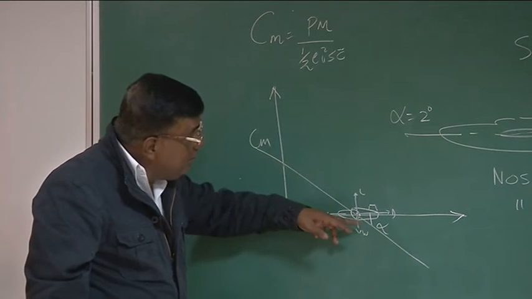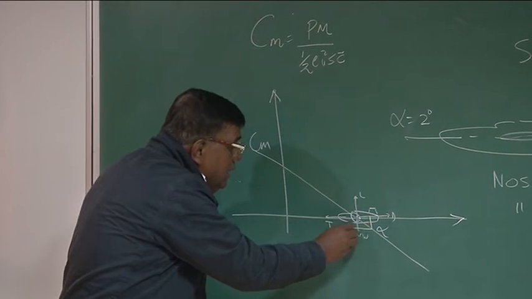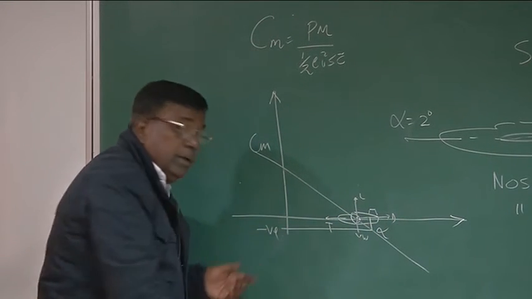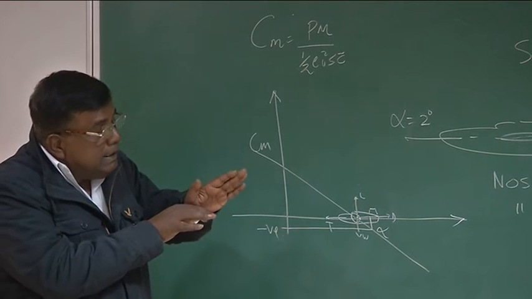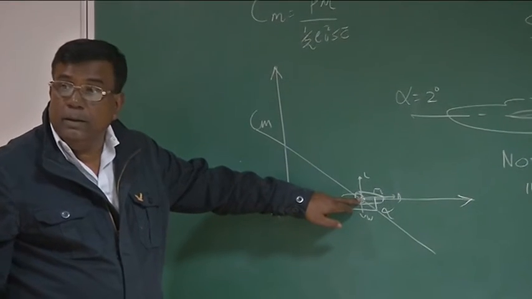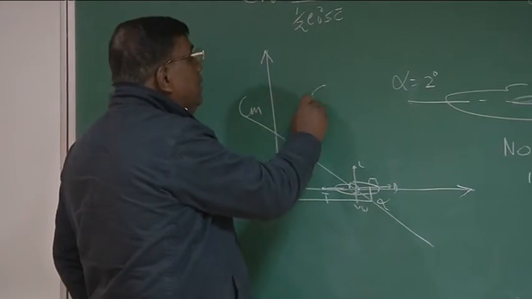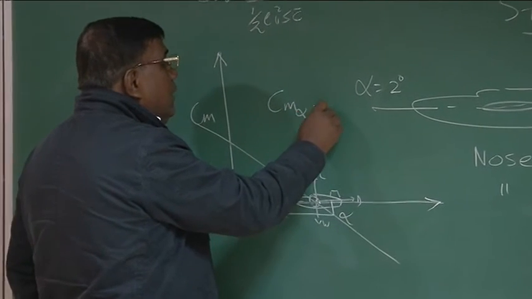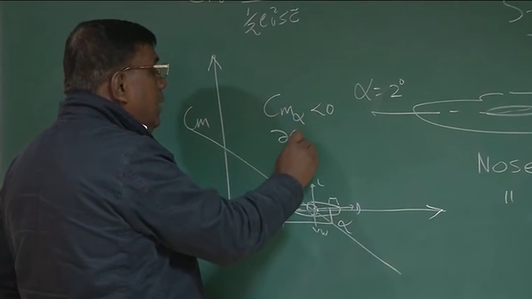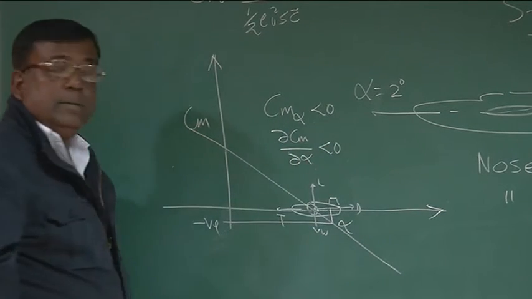What this diagram is showing you, if the angle of attack has increased, immediately it will generate a negative pitching moment. So it has the initial tendency to come back to this angle. Correct? So we say this is statically stable, and mathematically we say Cm alpha less than 0, or if I write more explicitly, dCm by d alpha less than 0.